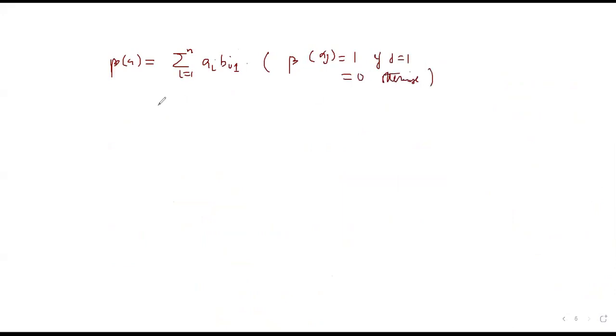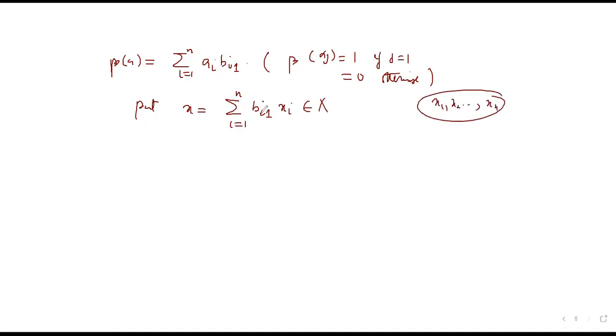Okay, now put x equal to summation i runs from 1 to n beta i1 into xi. Now this is an element that belongs to x, right? Because the xi's are the basis elements we had set up earlier. These are the same xi's I have taken here, combined with these scalars that we got here.